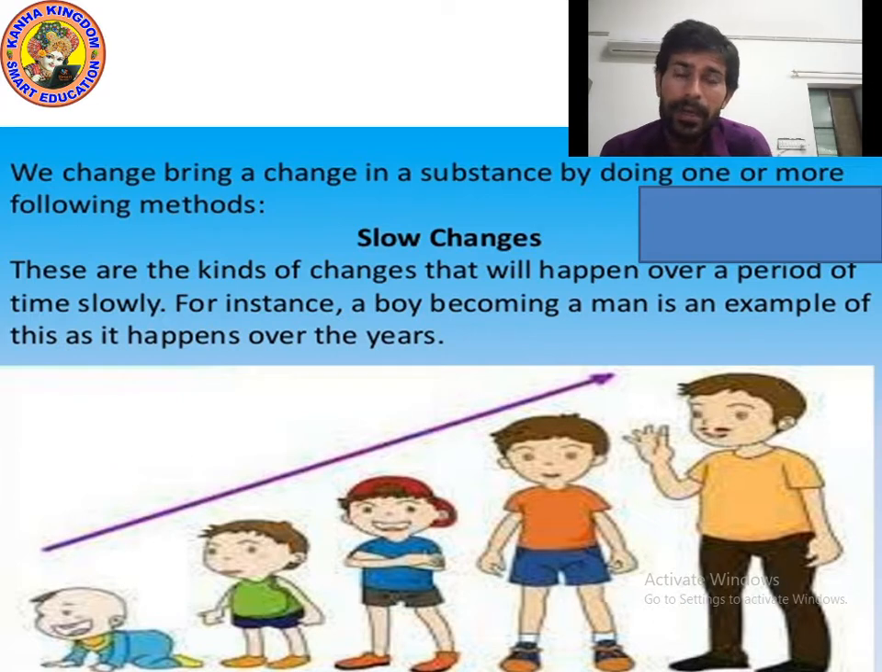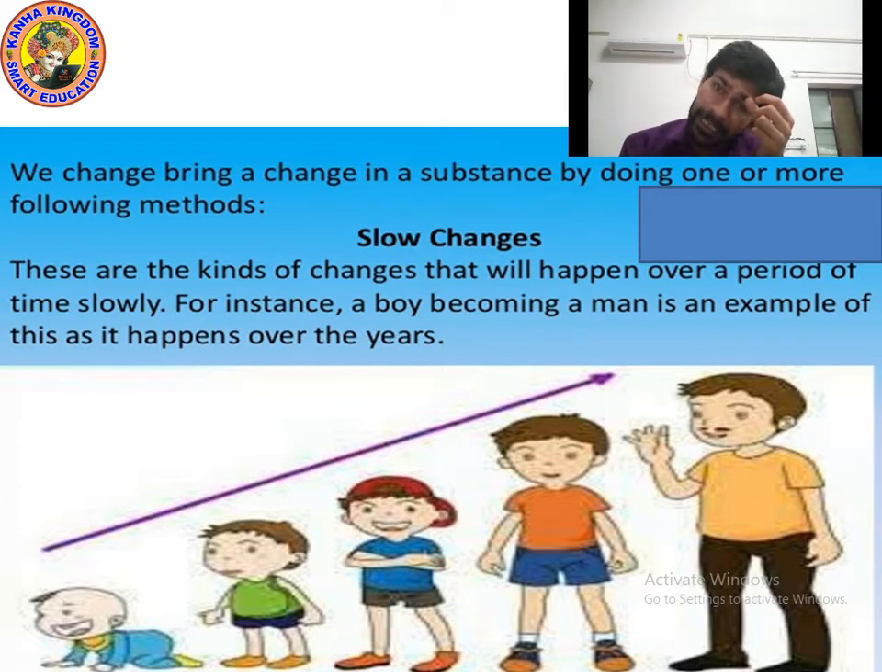If I am breathing now, can I feel it? It is not easy to feel, but we are breathing. So there are many kinds of changes. A boy becoming a man is an example of change.